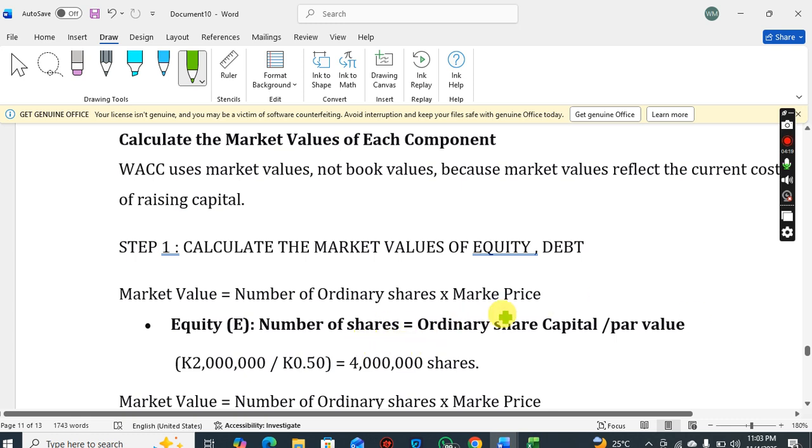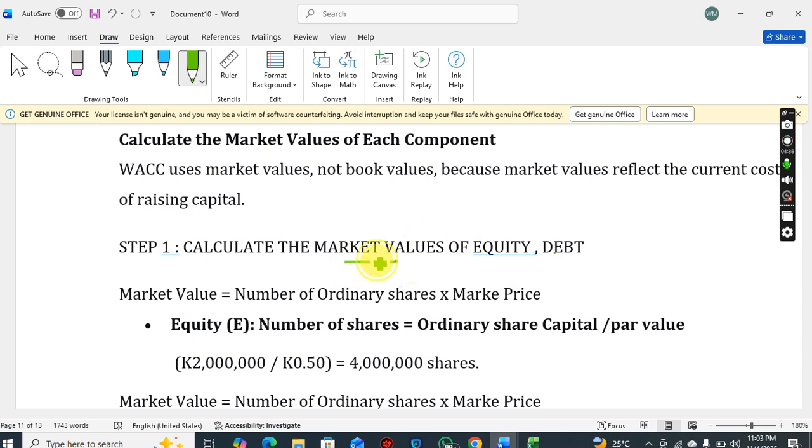Step 1, you calculate the market values of equity and debt. The market value of equity is the worth of the company's equity according to the stock market. It's the current value basically. These market values are the current values. The book values are the historical values. So the market value of equity is how much the company's equity is worth currently.